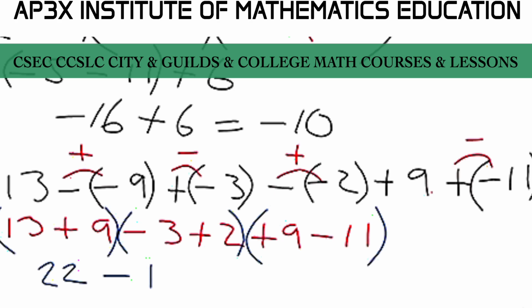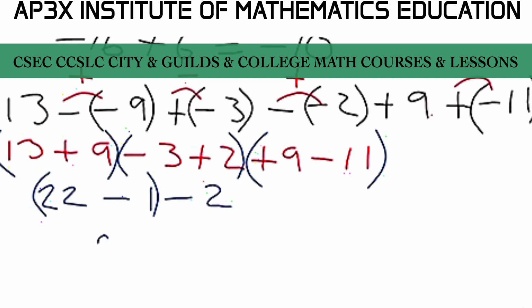Proceeding, then we end up with having an amount of 9 and owing an amount of 11. Then of course, by paying the 9 that we now have, we still owe an amount of 2. Putting this in bracket here, we end up with 22 take away 1, that's going to give us 21, and 21 take away 2 will give us an amount of 19. And that is our solution.